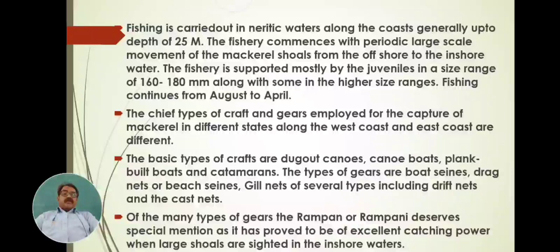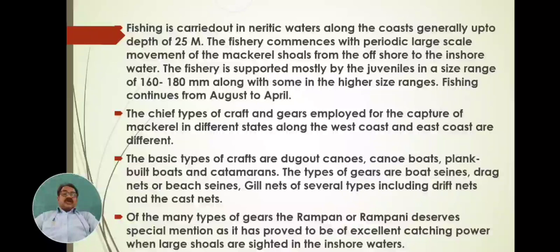Of the many types of gears employed to capture mackerel, one famous gear is used throughout all coastal areas on a large scale, and maximum fish are captured with it. Specially mentioned, the rampan or rampani deserves a special mention as it has proved to have excellent catching power.